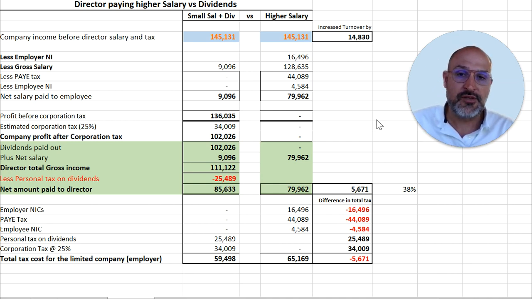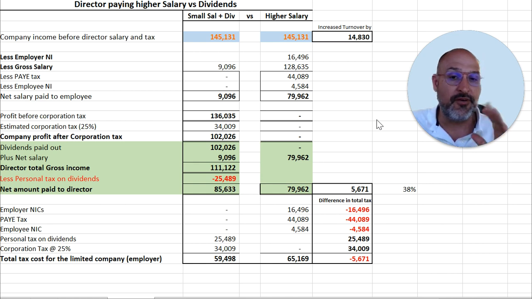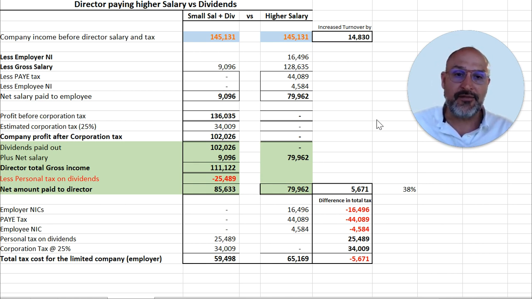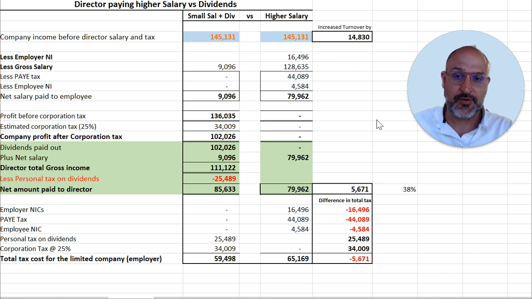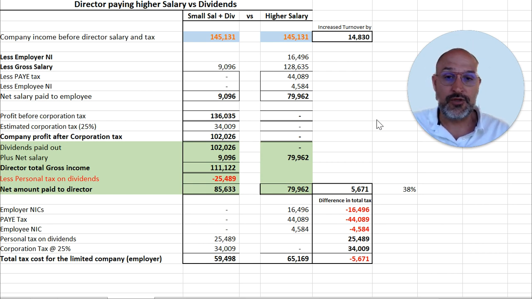But I hope you found that useful, and it's very, very important to do these calculations at specific levels. So if your salary moves, it's better to do a calculation to check that you're on the right track with a small salary and dividends. Also, if you've got other income, it becomes more complicated. So you have to check these things to make sure you're on the right track.